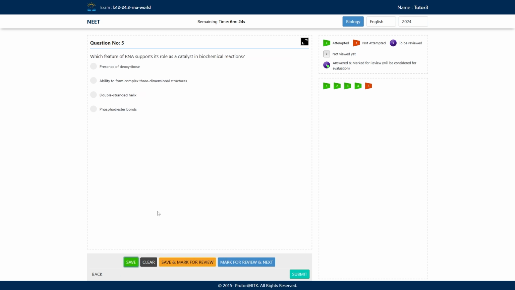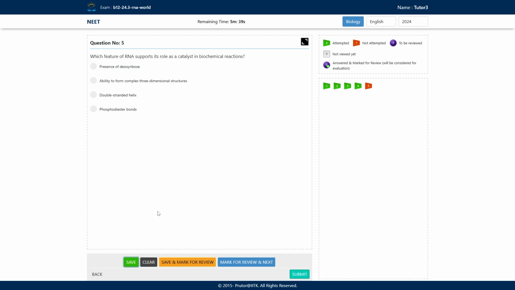Next and last question. This question says, which feature of RNA supports its role as a catalyst in biochemical reactions? So they are asking, which feature of RNA supports its role as a catalyst in any biological reaction? I have told you that a catalyst is anything that is going to speed up the reaction. Is it the presence of deoxyribose? Is it the ability to form complex three-dimensional structures? Is it its double-stranded helix, or is it its phosphodiester bond?